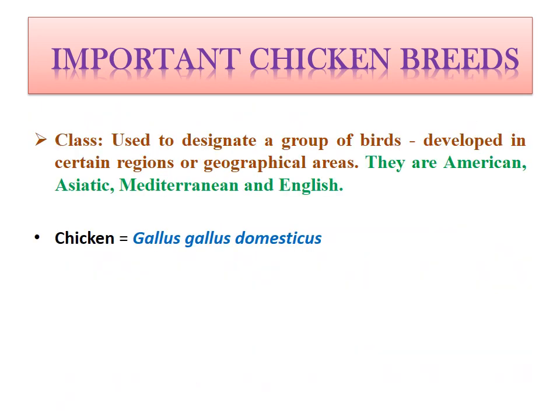And last one is class. Class is used to designate a group of birds developed in a certain region or geographical area. So suppose there is Asia, England, America. Whatever the native breeds of chicken are there of that particular region, they are classified under one class. For example, the classes are American, Asiatic, Mediterranean and English. Now remember the scientific name of domestic fowl. It is Gallus domesticus.